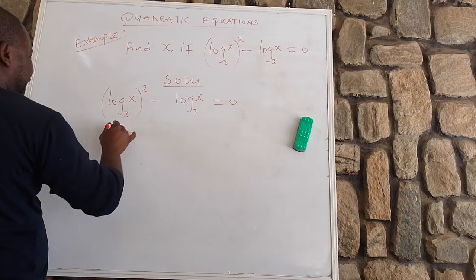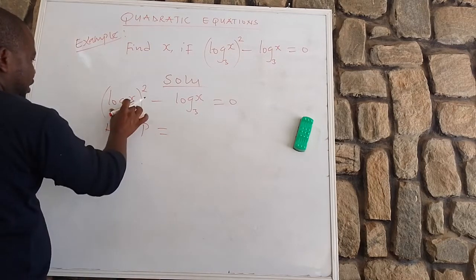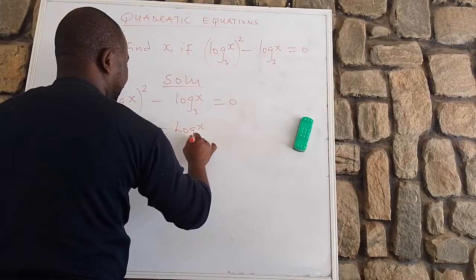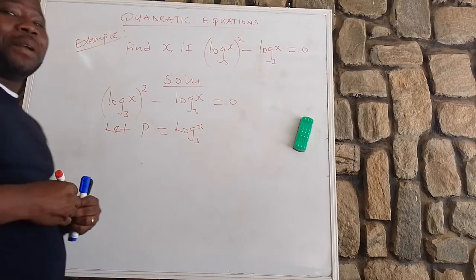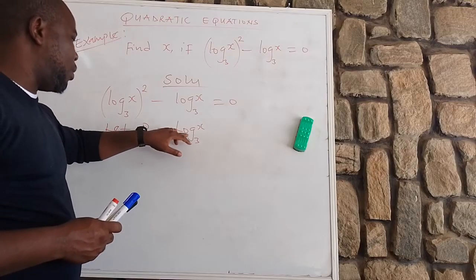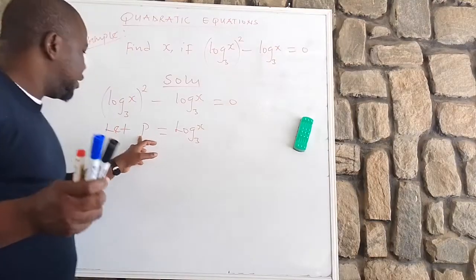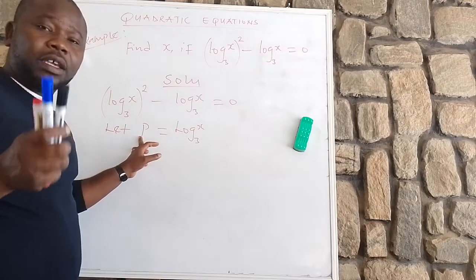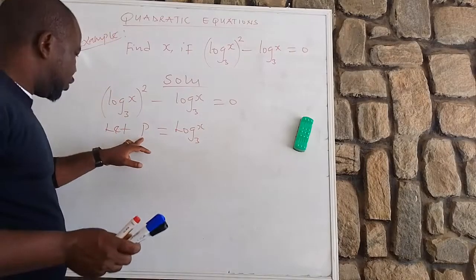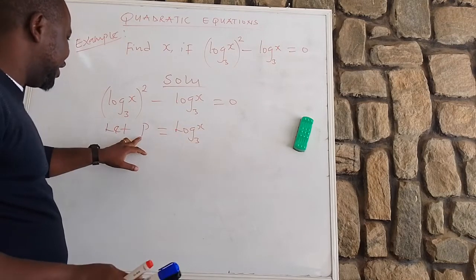We now say let P be equal to log x base 3. So this implies that anywhere you see log x base 3, you substitute in P. Do you agree with me? Please, if you have any question, drop it in the comment section. Anywhere you see log x base 3 is P.